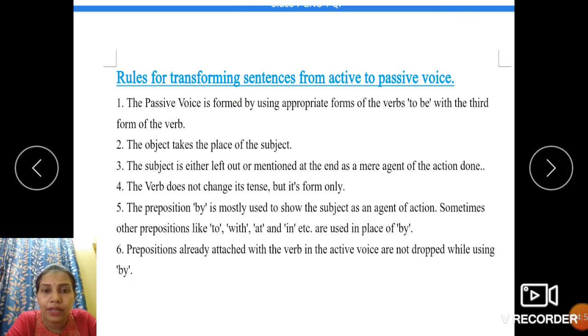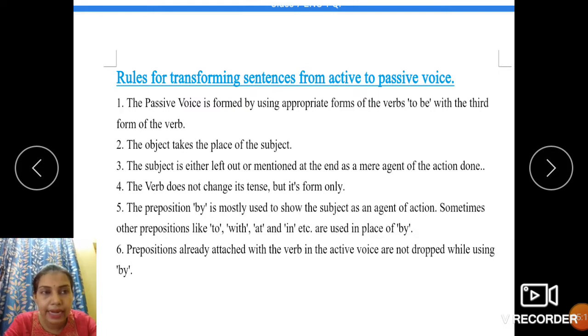So, he laughed at the beggar. The beggar was laughed at by him. You cannot say The beggar was laughed by him. That is a wrong sentence. See how we are retaining the at and keeping it intact along with the verb laugh, though we are using by after it. This is what number 6 meant here.